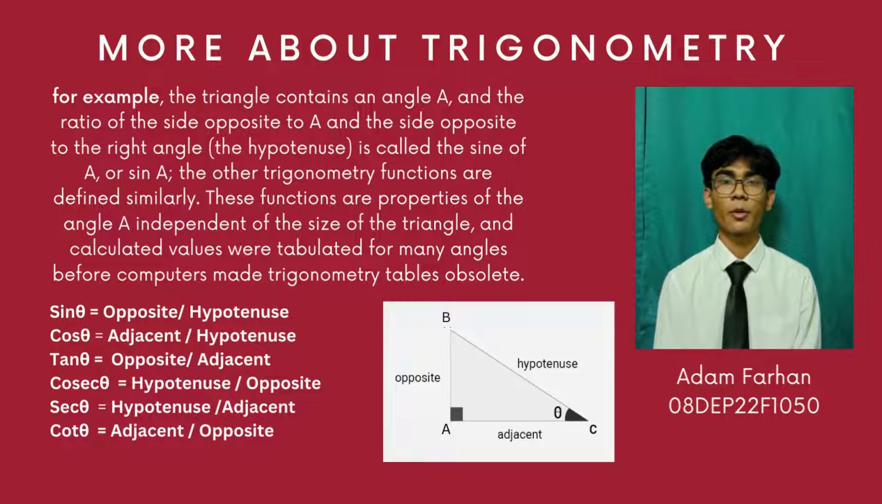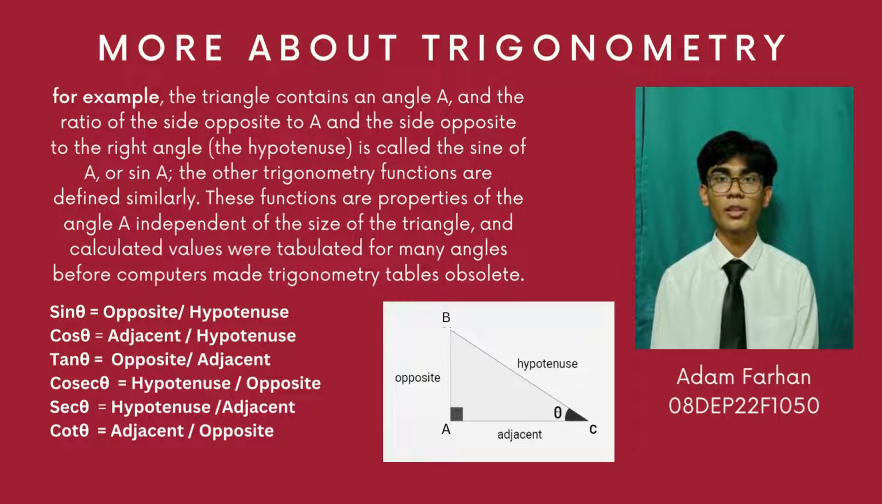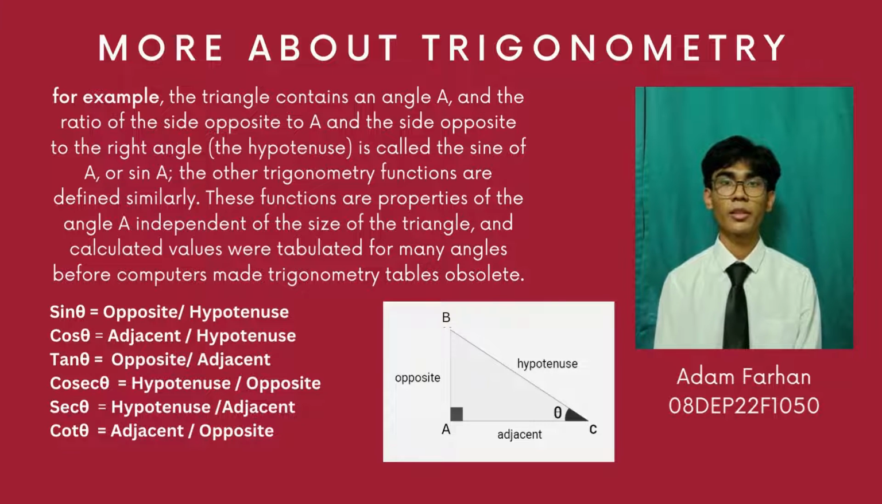More about trigonometry. For example, the triangle contains an angle A, and the ratio of the side opposite to A and the side opposite to the right angle, the hypotenuse, is called the sine of A or sin A. The other trigonometry functions are defined similarly. These functions are properties of the angle A independent of the size of the triangle, and calculated values were tabulated for many angles before computers made trigonometry tables obsolete.